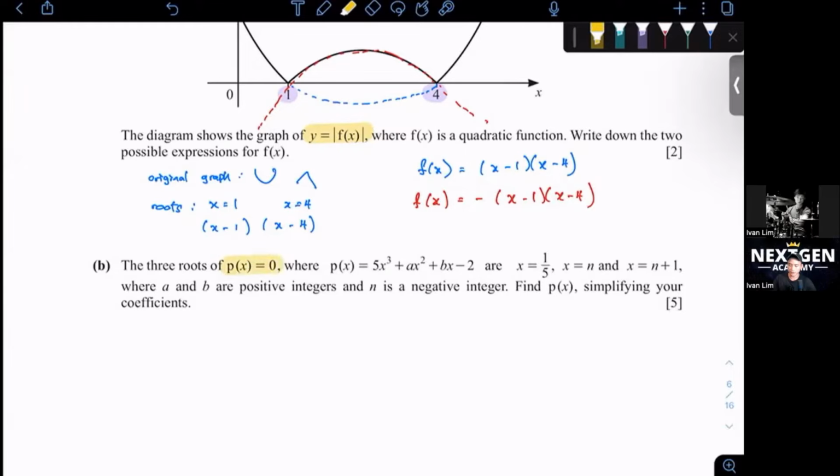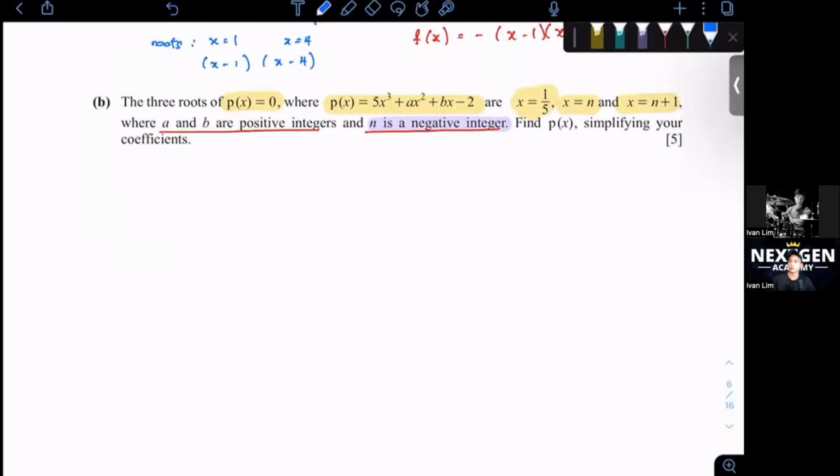The three roots of p(x) equals to 0, where p(x) is equals to 5x cubed plus a x squared plus b x minus 2, are x equals to 1 over 5, x equals to n, and x equals to n plus 1, where a and b are positive integers. So this is the condition, and n is a negative integer. We need to take note of this because we might have multiple answers, maybe some positive, some negative, so we need to take the ones that are stated here. Find p(x), simplify your coefficients. How do we do this?